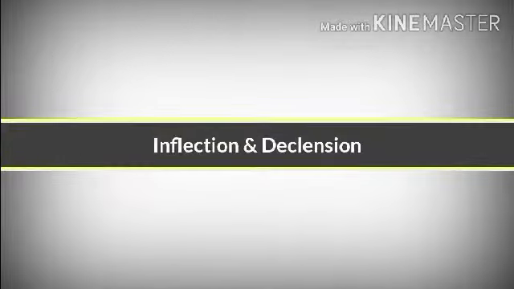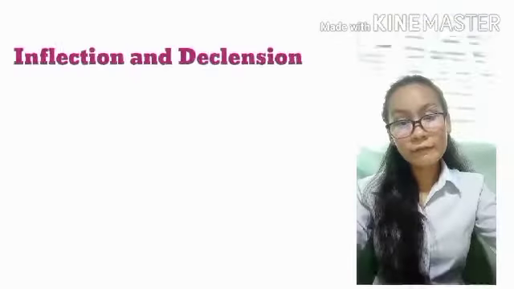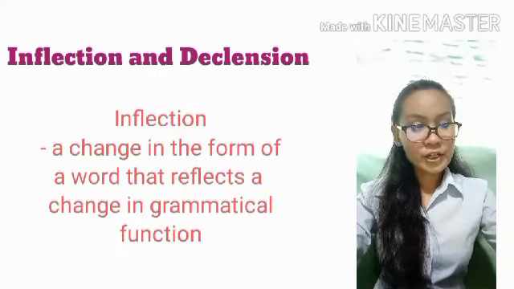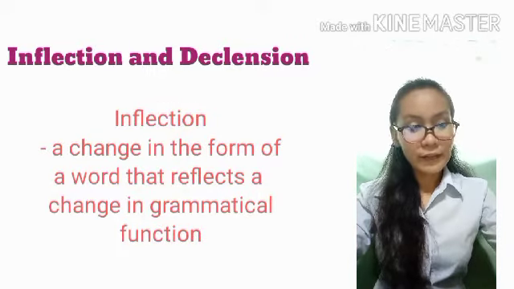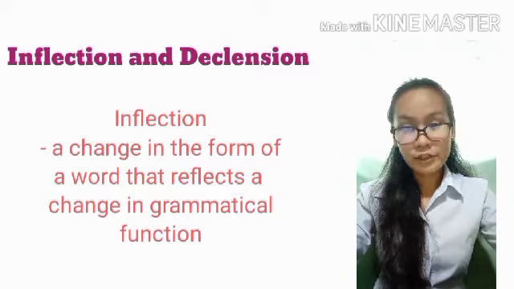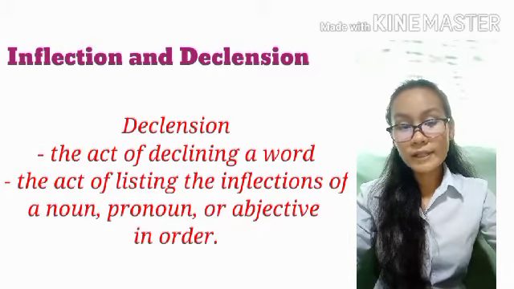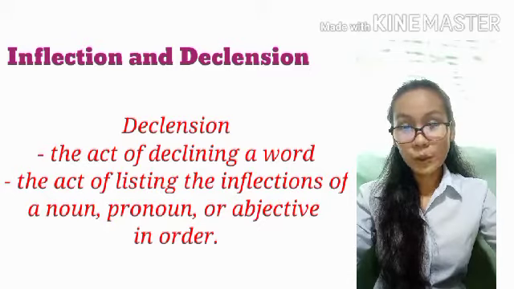We are done on the 10 types of nouns, and now let's move on to inflection and declension. So what is inflection and declension? Inflection is a change in the form of a word that reflects a change in grammatical function, while declension, on the other hand, is the act of declining a word, the act of listing the inflections of a noun, pronoun, or adjective in order.